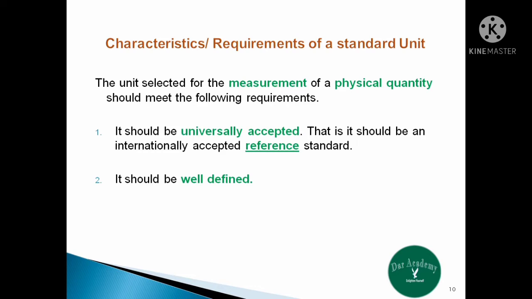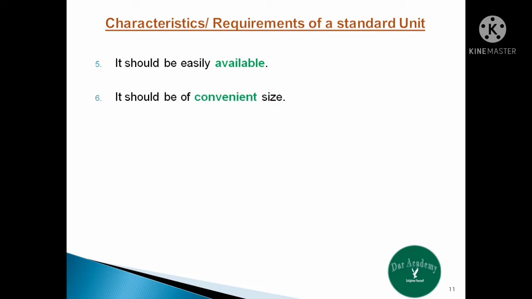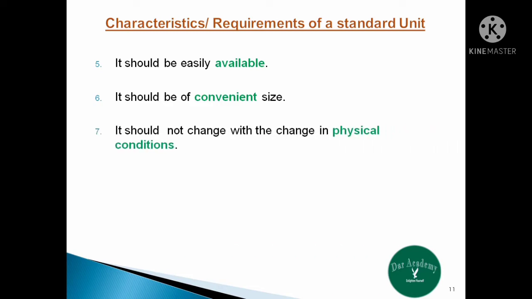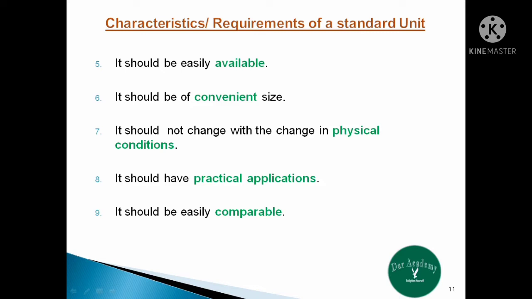Number three, it should be invariable with time and place. Number 4, it should be easily reproducible. Number 5, it should be easily available. Number 6, it should be of convenient size, that is neither too large nor too small. Number 7, it should not change with change in physical conditions like temperature, pressure, humidity, etc. Number 8, it should have practical applications. And number 9, it should be easily comparable with similar units.